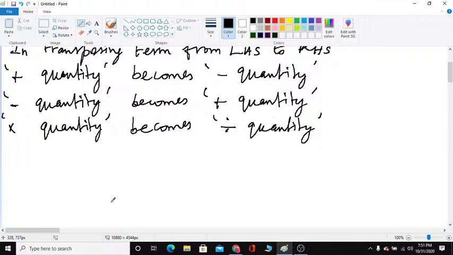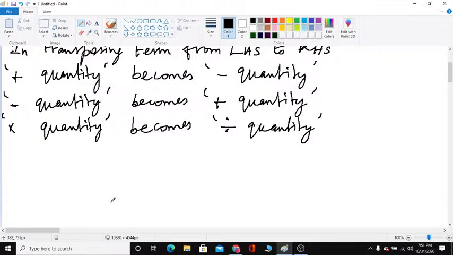Exercise 2, second bit, first problem. What is the given equation? It is on page number 63. First equation: 2 plus y is equal to 7. Now how do we solve it? By the transposing the term method, children.